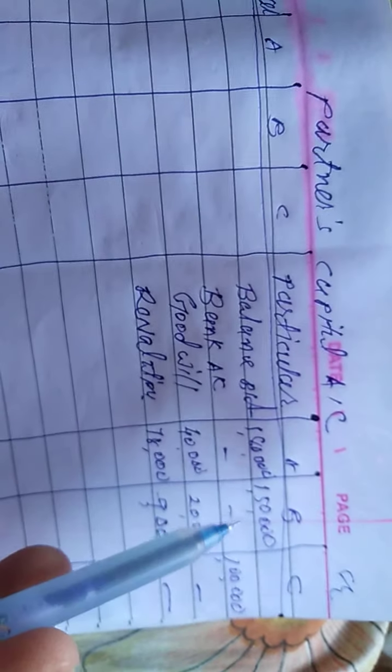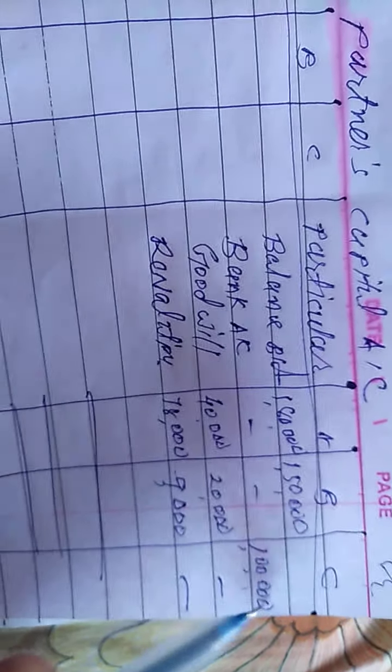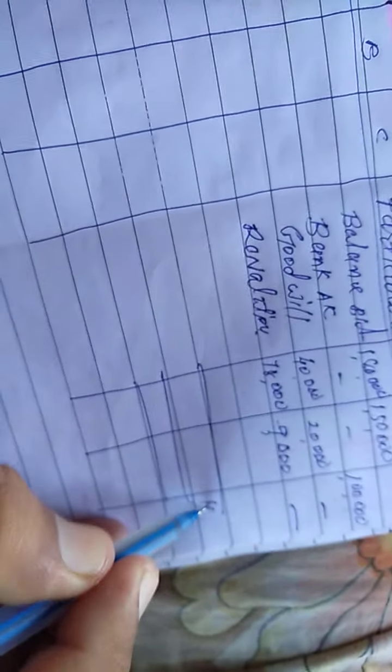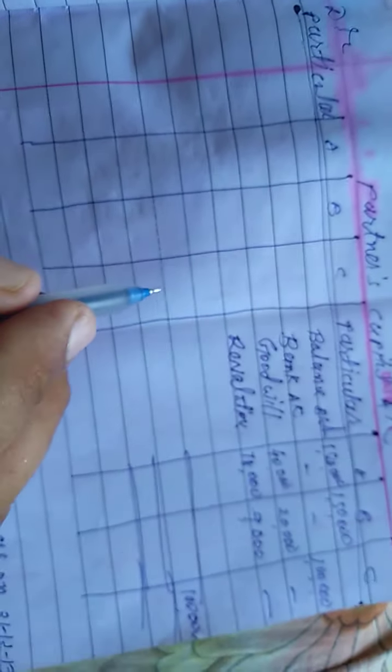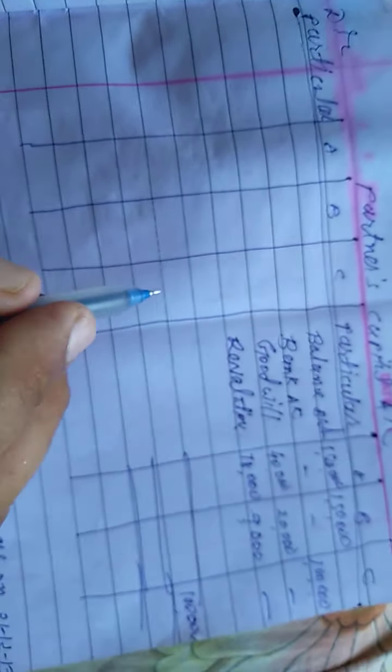Now the closing of capital account. Here you can see all information is on the credit side. So the total of the credit side: first of all, the total of the new partner is 1 lakh. So here 1 lakh, this side 1 lakh, in the column of C 1 lakh.